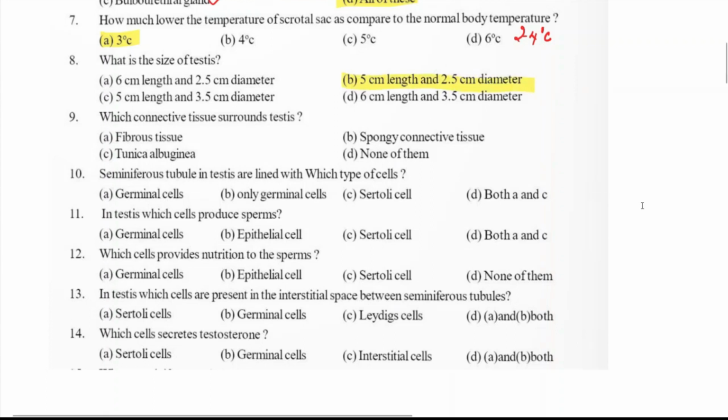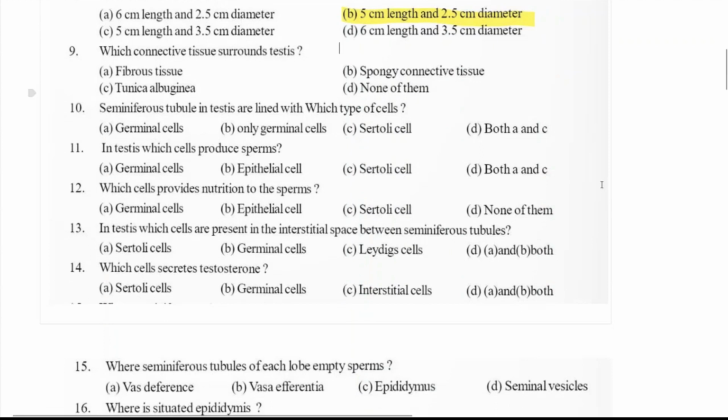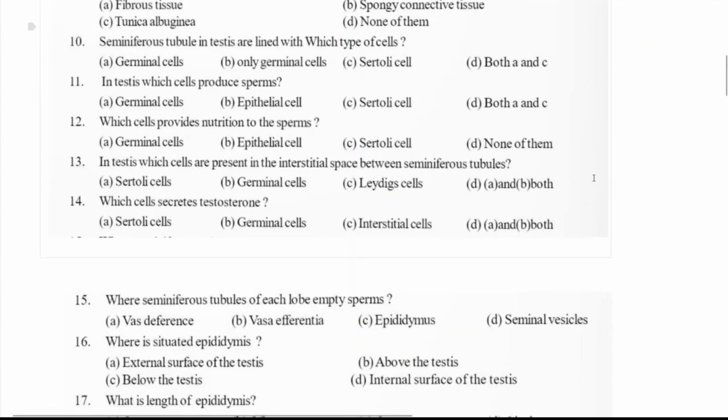Now, which connective tissue surrounds testis? Which is the connective tissue? It is tunica albuginea. Tunica albuginea surrounds the testis, or tunica albuginea is the connective tissue which surrounds the gonads. Tunica albuginea.